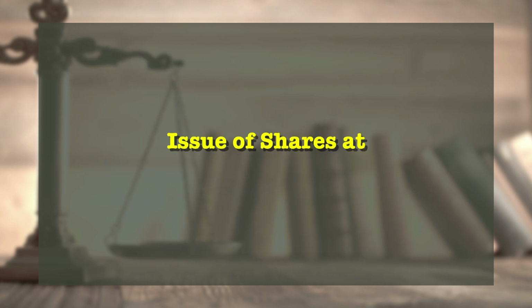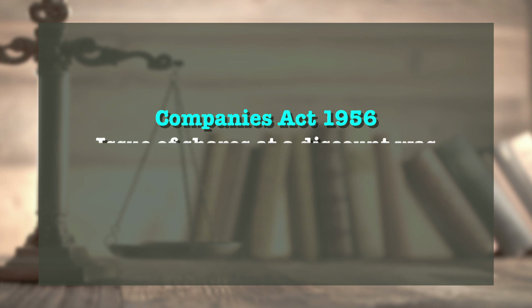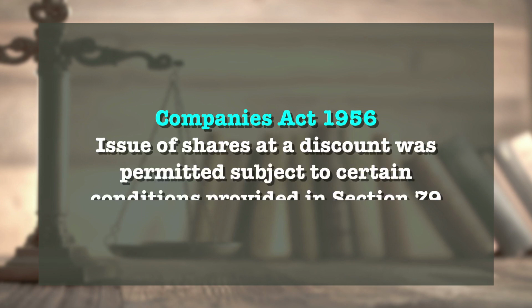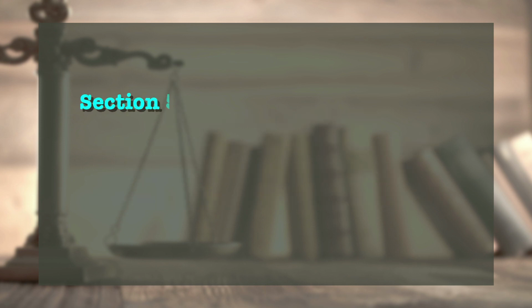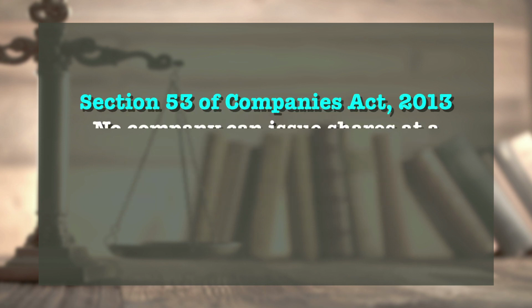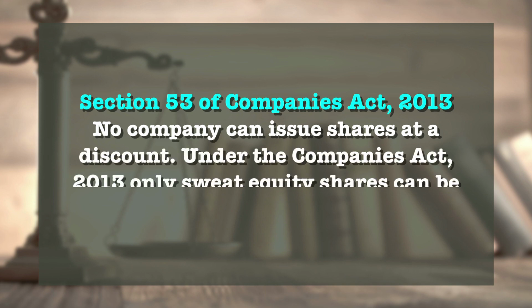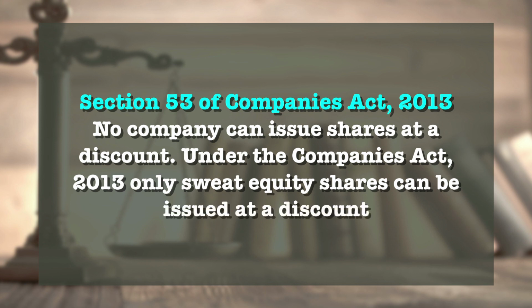Now we understand the issue of shares at a discount. Under the Companies Act 1956, issue of shares at a discount was permitted, subject to certain conditions provided in Section 79. However, Section 53 of the Companies Act 2013 provides that no company can issue shares at a discount. Under the Companies Act 2013, only sweat equity shares can be issued at a discount.